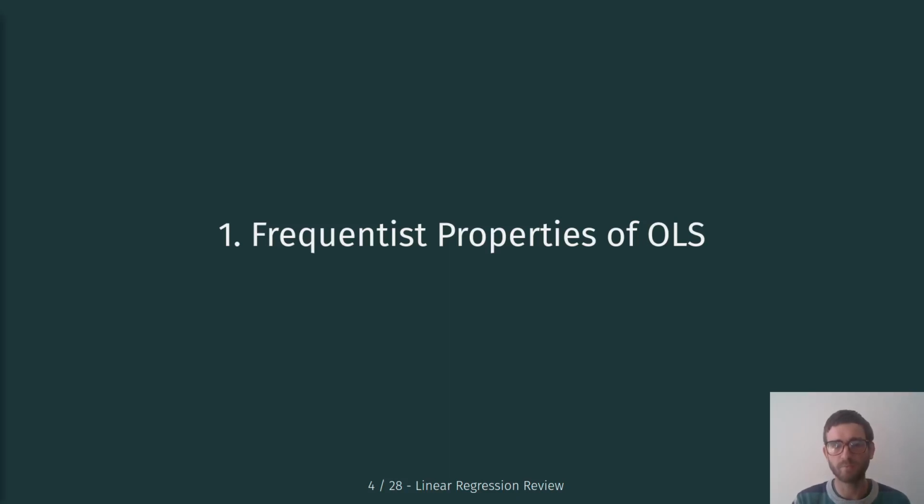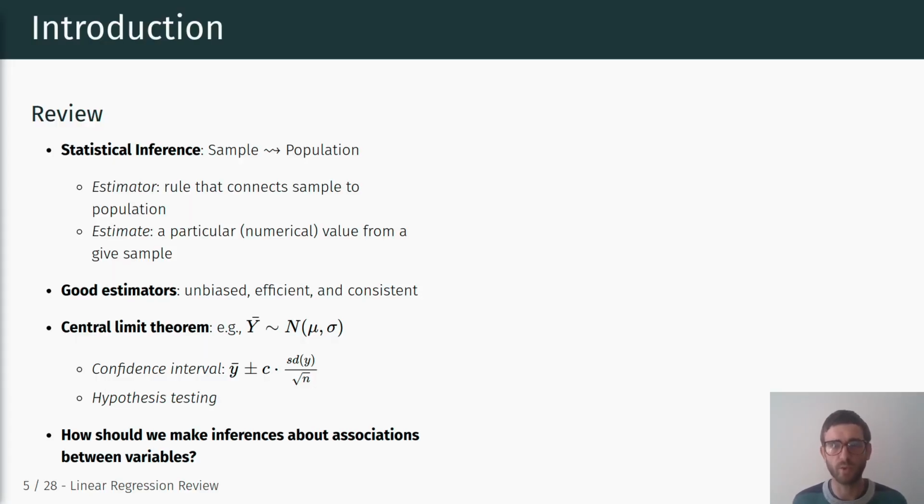Okay, so to start, just a quick review of the basic concepts of statistical inference that we talked about in the last week, as well as throughout the previous semester, for that matter. When we talk about statistical inference, we're always interested in making inferences, learning something about data that we don't have based on data that we have.